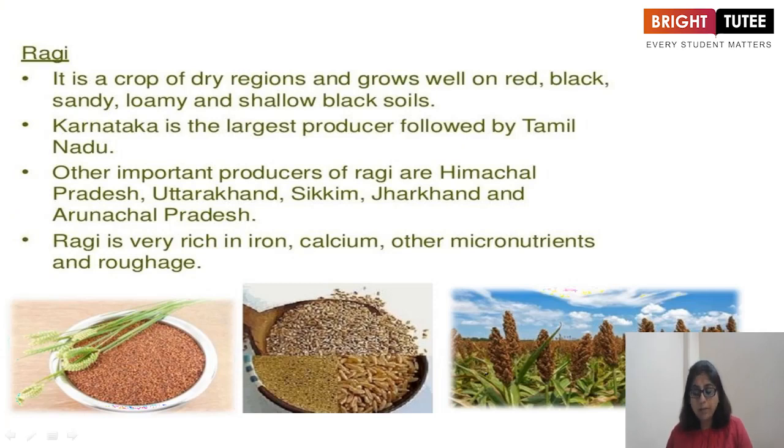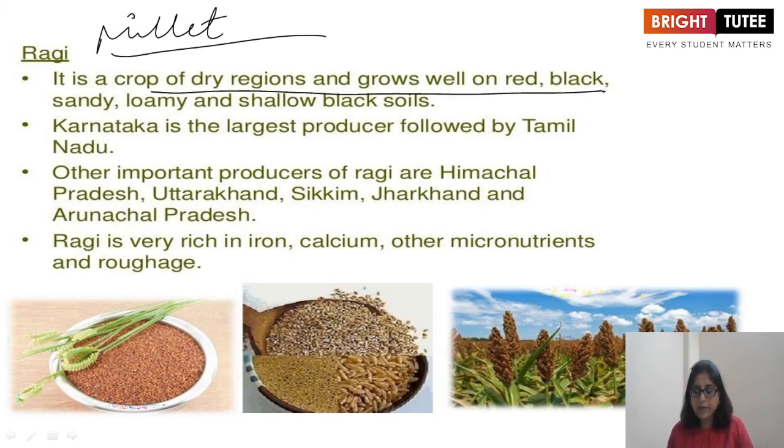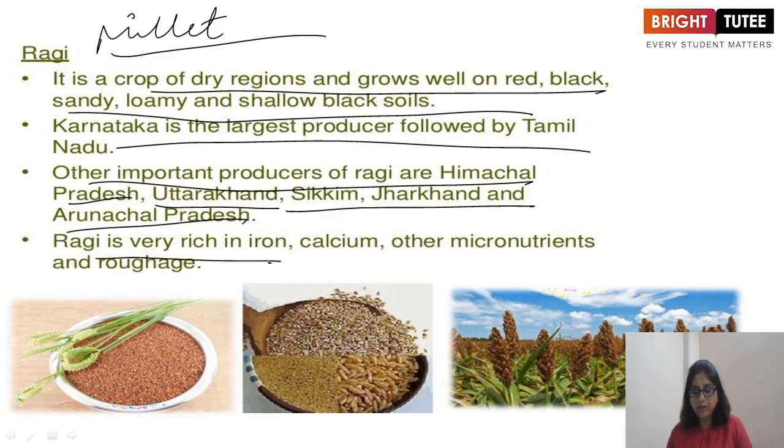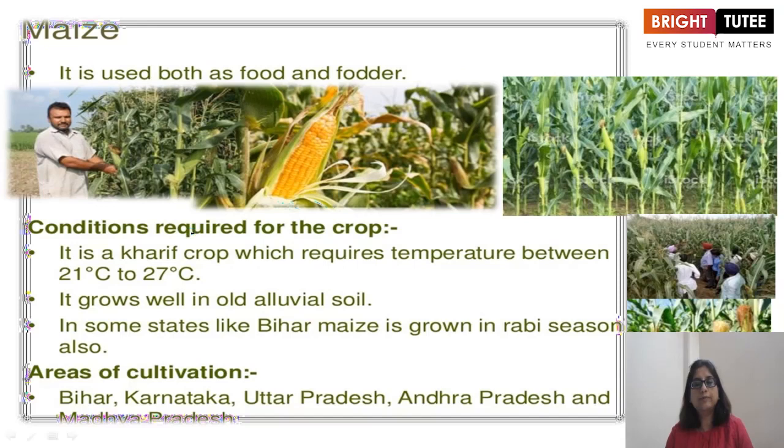Ragi, very important millet. It is a crop of dry regions and grows well on red, black, sandy, loamy and shallow black soils. Karnataka is the largest producer, followed by Tamil Nadu. Other important producers of ragi are Himachal Pradesh, Uttarakhand, Sikkim, Jharkhand and Arunachal Pradesh. Ragi is very rich in iron, calcium and other micronutrients and roughage.